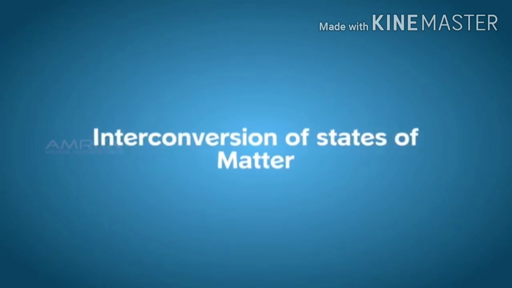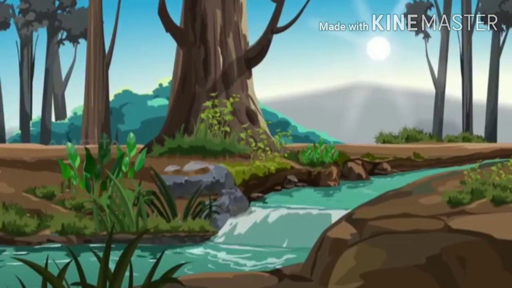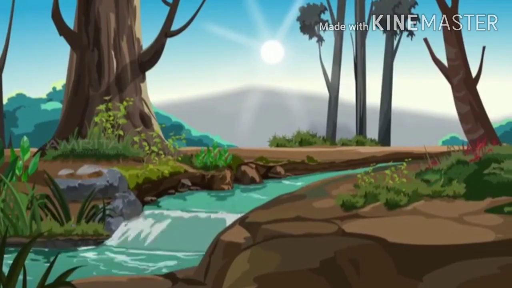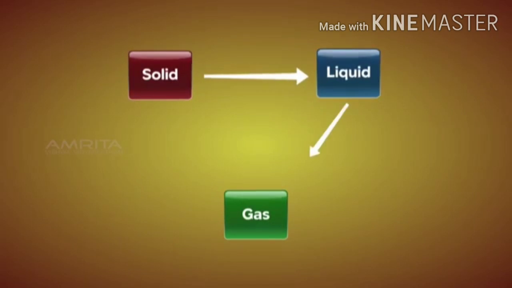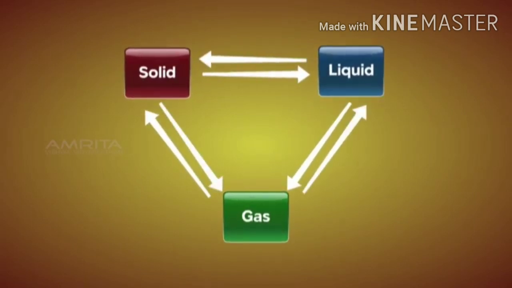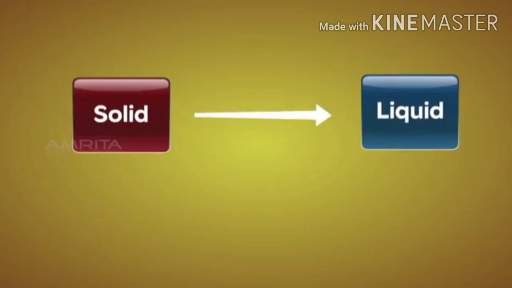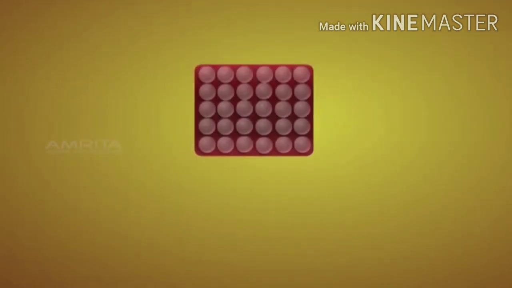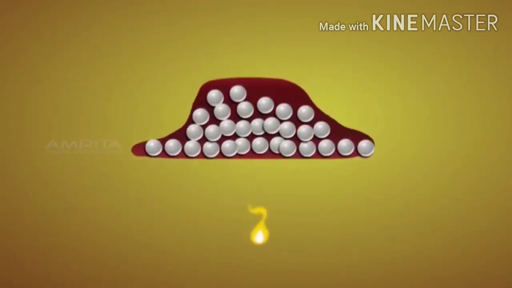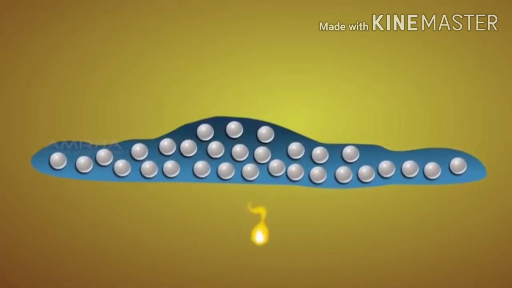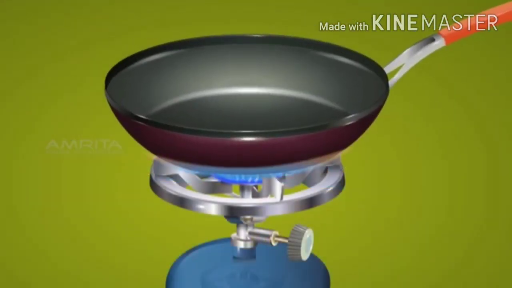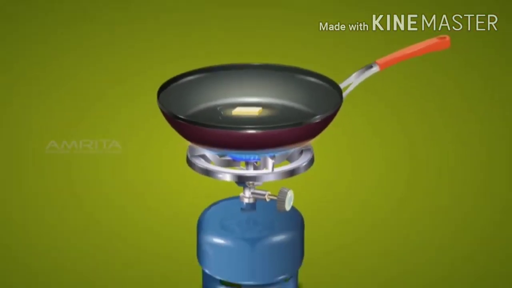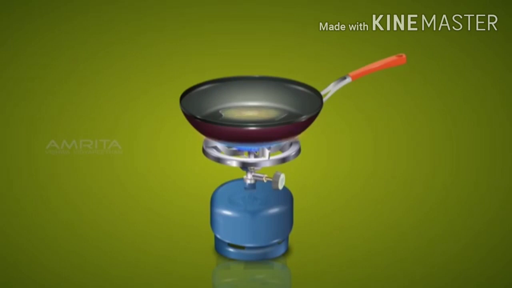Interconversion of states of matter. Matter around us exists in the solid, liquid and gaseous state. The state of matter changes from solid to liquid, liquid to gas, or a combination of these. A solid changes its state to liquid by melting. Upon heating solids, the space between the particles increases and the particles move freely to form liquid. When a piece of butter is placed on a frying pan and heated, the piece of butter slowly loses its shape and changes to liquid.